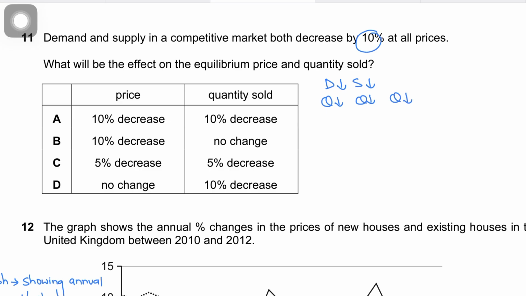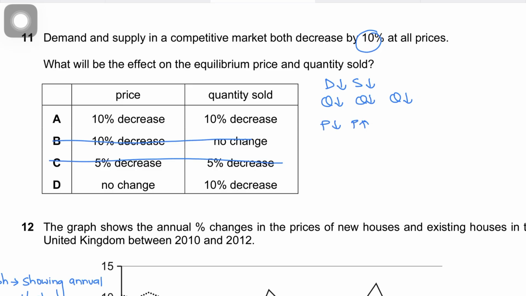So quantity has to decrease, and it will decrease by 10%. So it either has to be A or D, so it can't be B or C. So we cancel out B and C. We reduce our options and make life easy for us. Let's see what will be the impact on price. If demand goes down, price goes down. If supply goes down, price goes up.